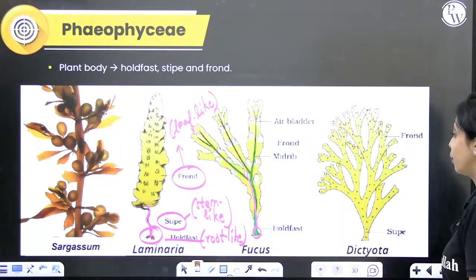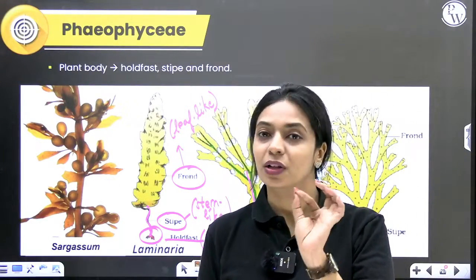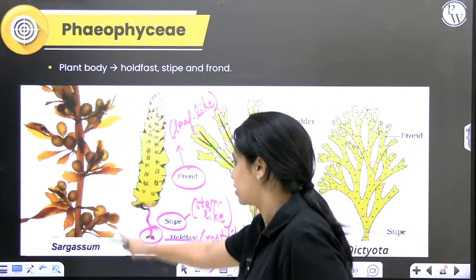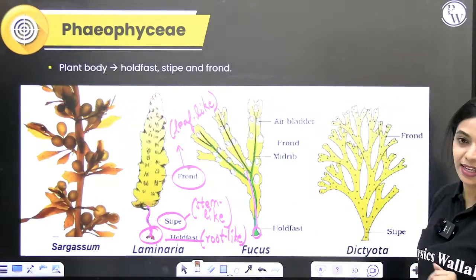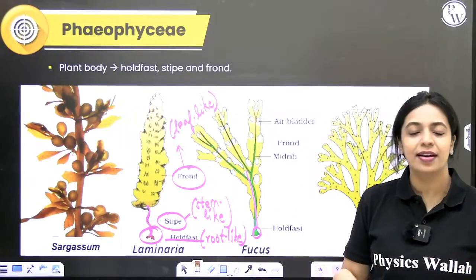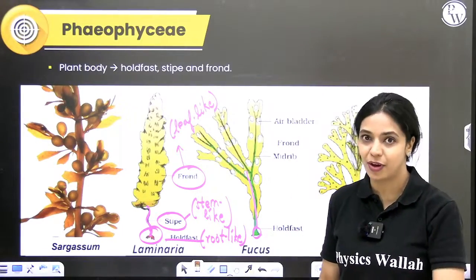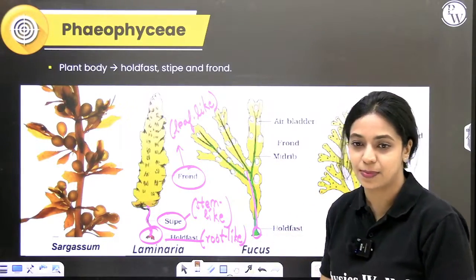Also, one other important thing, you should also know the labels of all the diagrams you have in your NCERT textbook. This was not there in NCERT. I've picked it up from the internet. All these three are there in the NCERT. You can get questions where these parts are not labeled. They're just given A, B, C and you have to identify what is the correct label. So you should know all these labels.